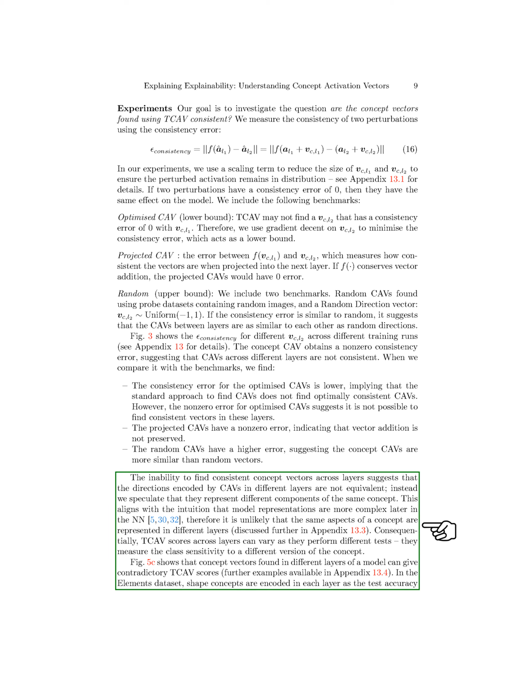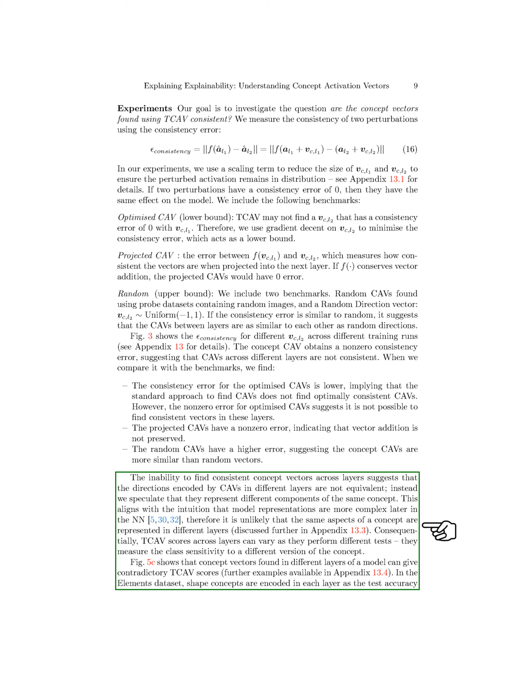The inability to find consistent concept vectors implies that the directions represented by the vectors in different layers are not equivalent. Furthermore, we explore the entanglement of concepts, where different concepts may be associated with each other. By analyzing the average pairwise cosine similarities between CAVs, we visualize these concept associations.